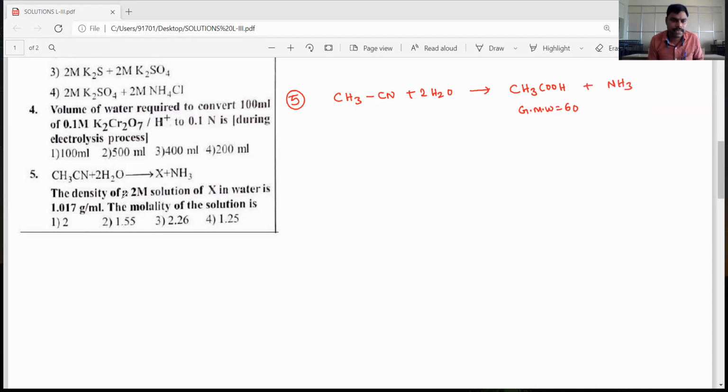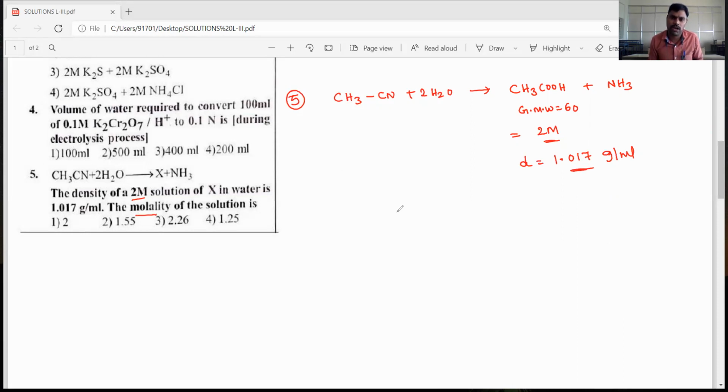Now the molarity of the acetic acid solution is 2 molar, and the density of the solution is 1.017 gram per ml.